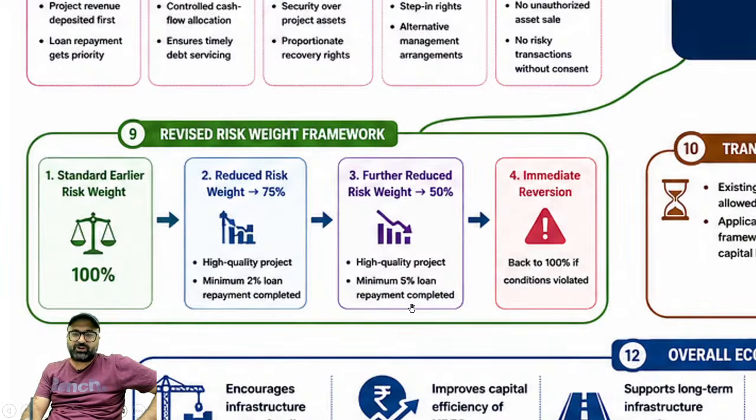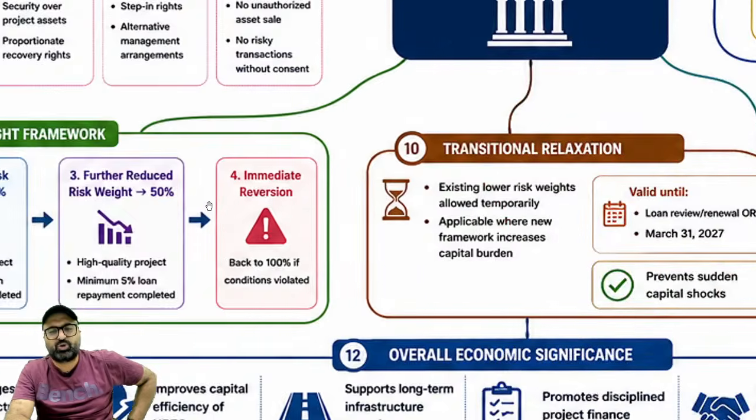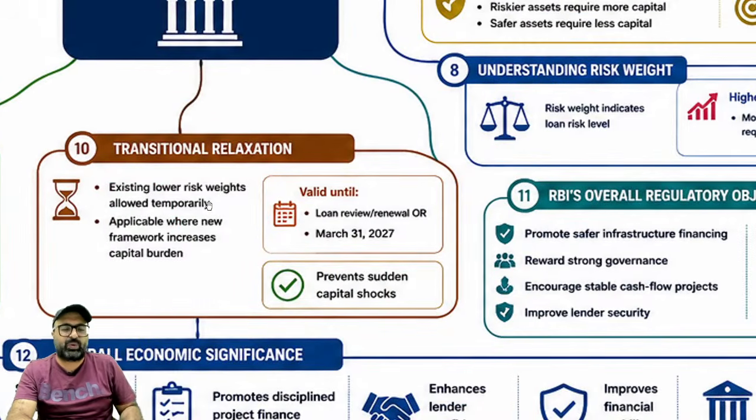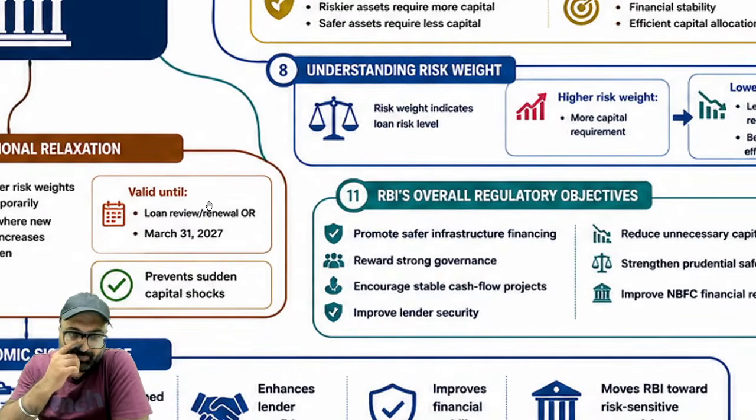So if you have done 5% of loan repayment and you are a high quality project as per the conditions I have just discussed, then risk weight will be 50%. If it is a high quality project but minimum payment is 2% only, then it will be considered as 75% for the risk weighted calculation.